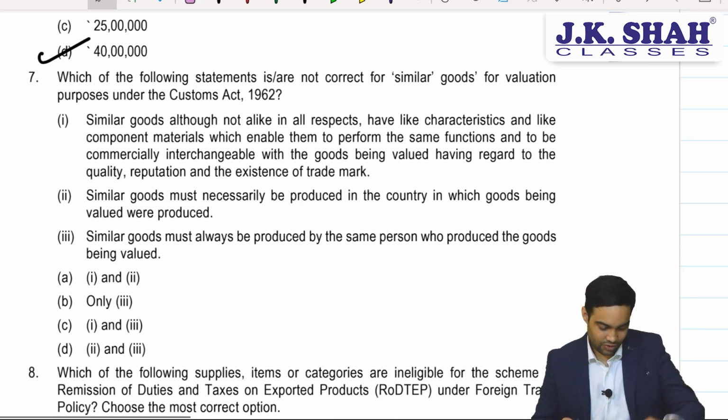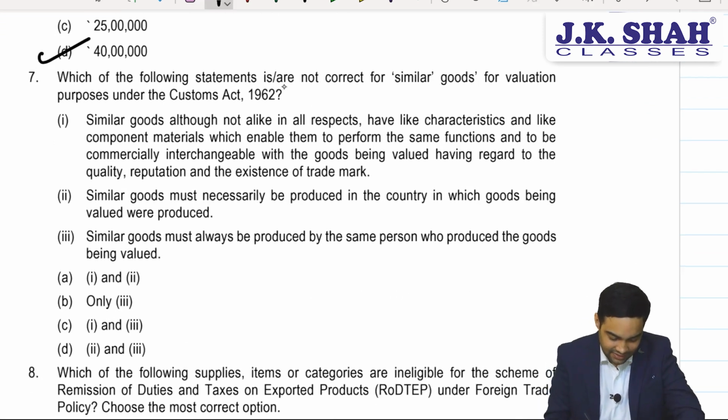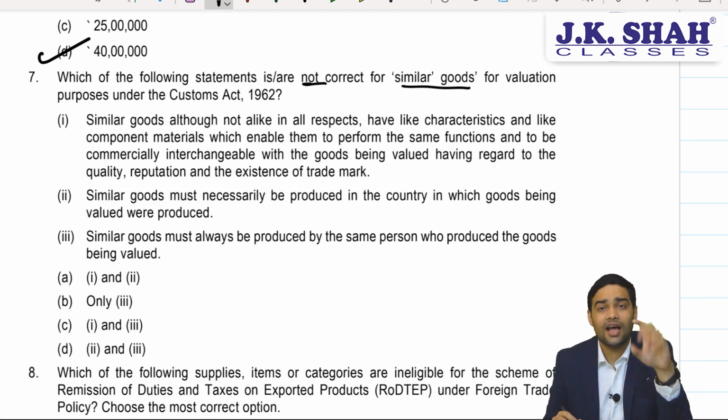Which of the following statements is or are not correct for similar goods for valuation purposes? People, basically they are testing you on customs duty valuation rules. Import of goods has a specific point: identical goods, similar goods, rule 5.